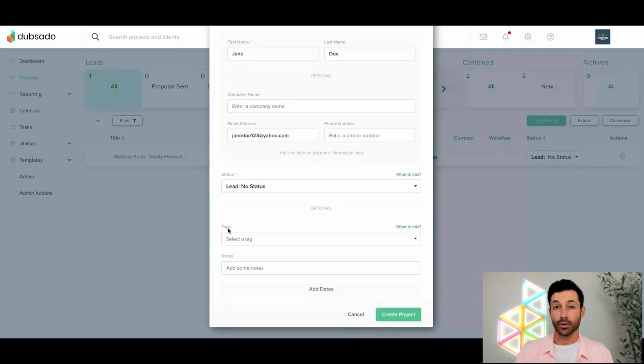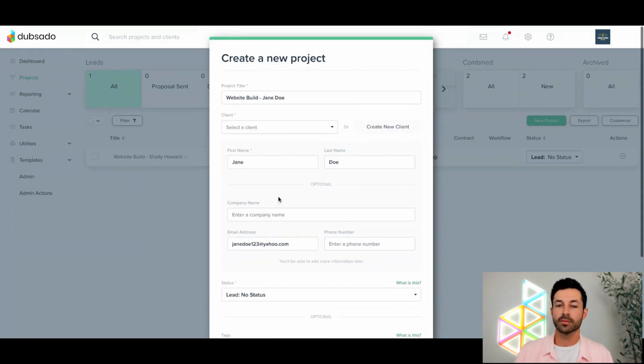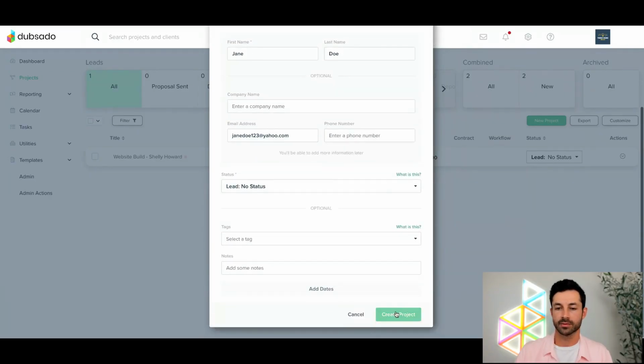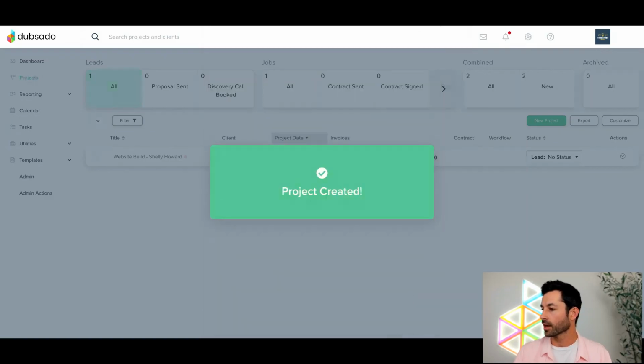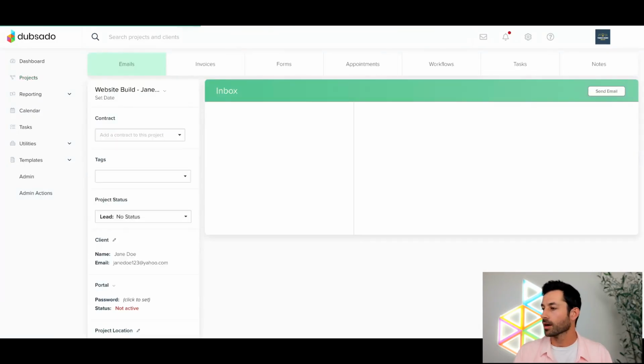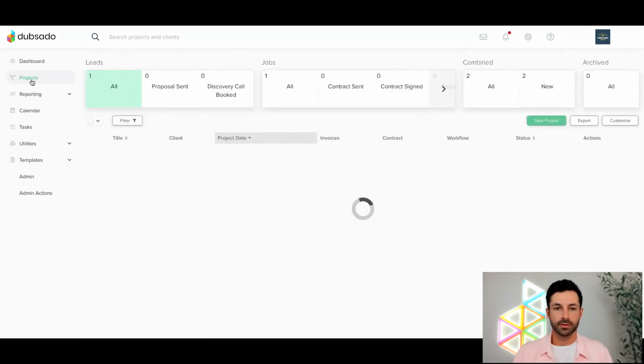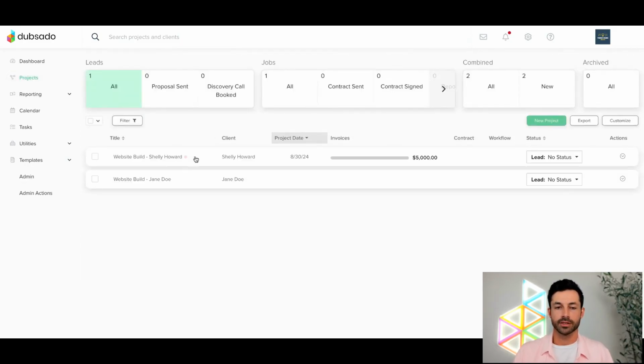Tags are another way to organize your projects. You might have tags created for different package templates. You have tags for all sorts of things, but it's just another vector by which you can organize your projects. And then notes as well. But again, bare minimum, the title of the project, first name, last name, email, and then a status. You can say create project. Hopefully that helps answer your question there, Ali. Okay, cool. So let's just back out of this project. I don't need this one for the time being. So we'll go back to Shelly.